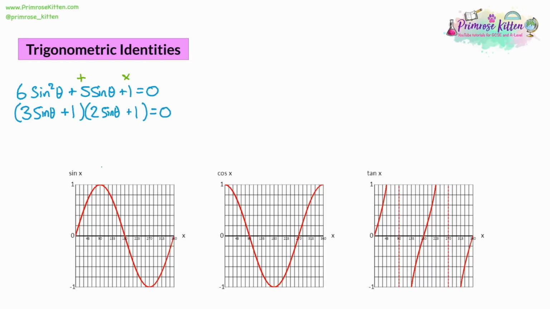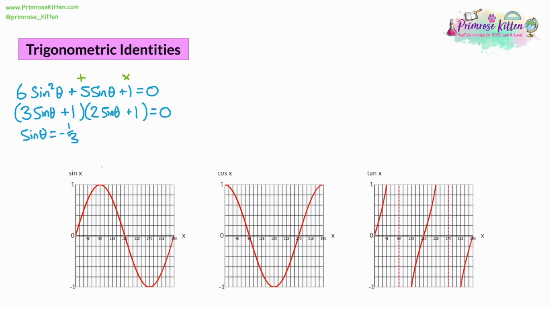So I've rushed through how to factorize a quadratic. Again, always the same way. So go and look at the revision for factorizing quadratics for a bit more information. But anyway, we've factorized it, and now we need to make the brackets equal to 0. Now, if we want to make the first bracket equal to 0, then sine theta would have to be a third, or rather a negative third, because 3 times negative third will give us negative 1, and negative 1 plus 1 will give us 0. So our first answer is going to be that sine theta could be a negative third.